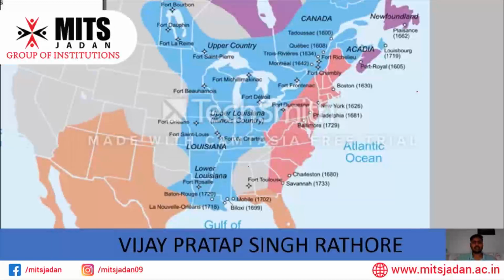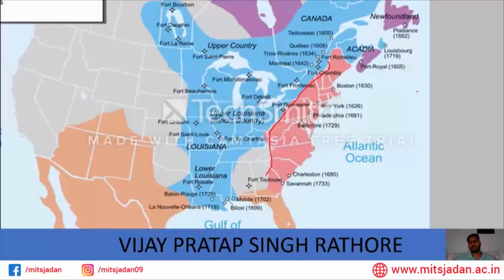Earlier, the British colonies had a threat from France because they could attack them. As I mentioned, there is a mountain range, the Appalachian mountain range, which was a natural boundary between the British and French colonies. But still, the British colonies had a threat that the French colonies may attack them at any time. So this time, when they defeated France in the Seven-Year War, the threat of attack on them was gone.